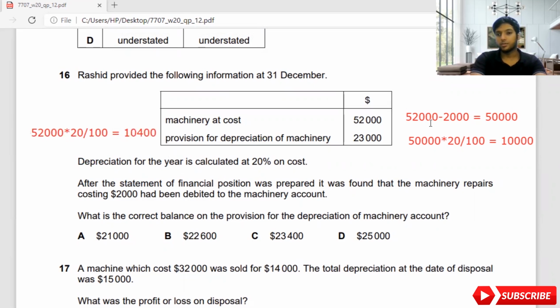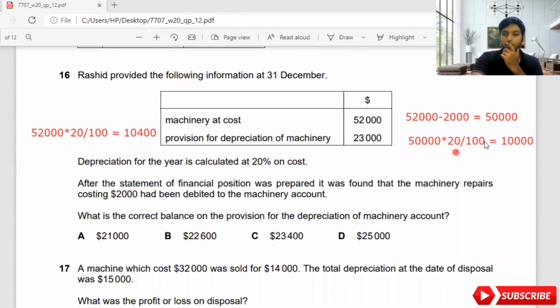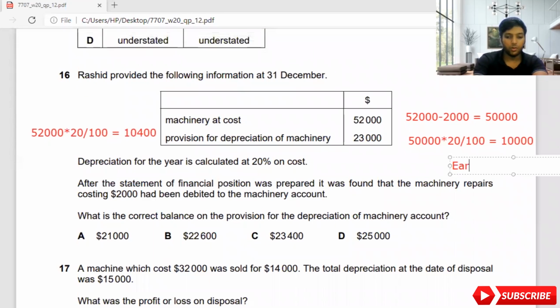Now the value has changed. After finding the mistake, we found that we have removed the maintenance cost, and after removing it, the depreciation is 10,000. So instead of 10,000, our people have added 10,400 under provision for depreciation. So what is the actual difference between earlier and now? Earlier depreciation was 10,400.